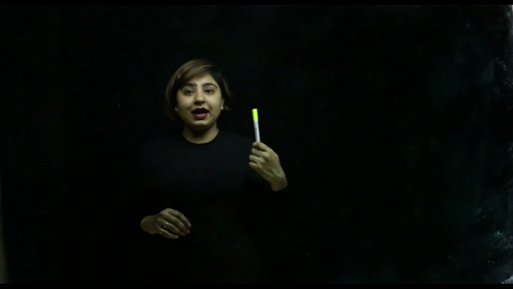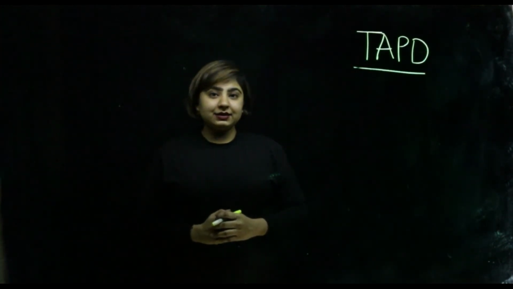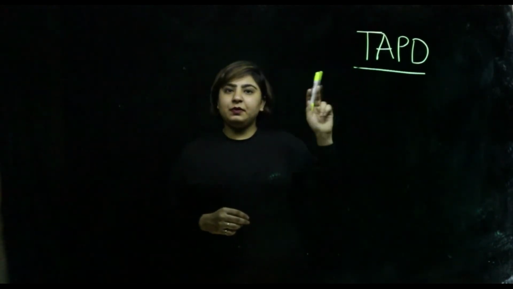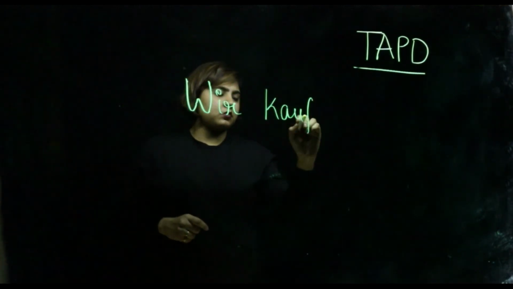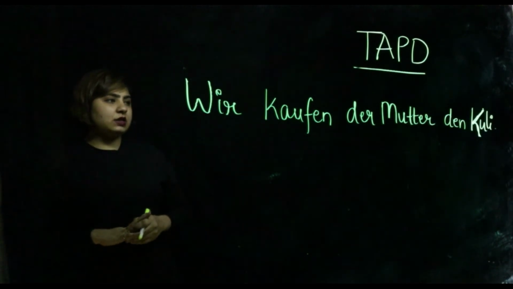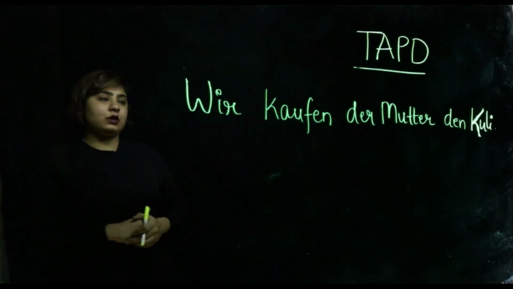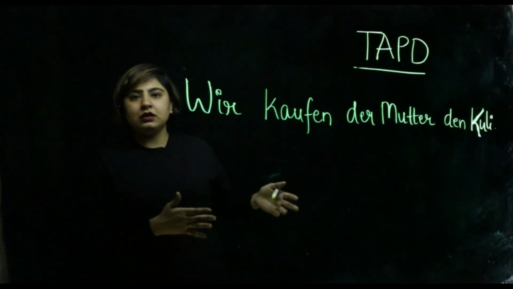Now we do have another category of verb. These verbs are not purely accusative and are not purely dative. So if you have these kinds of verbs, then you have to follow the rule TAPD. Things accusative, people dative. Let's take an example of TAPD and understand it. In this sentence you can see it's written, wir kaufen der Mutter den Kuli. We buy the mother the pen.